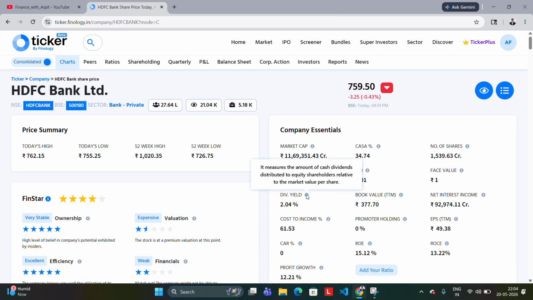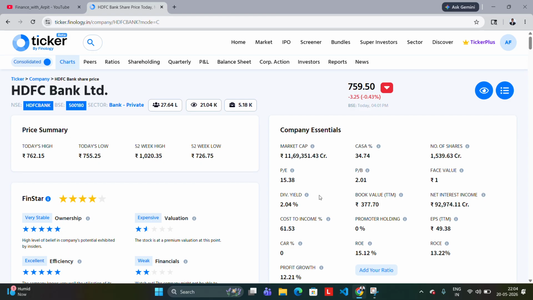Dividend yields are generally higher for banking stocks because they have a huge amount of profit and income from the interest on the loans that they give, the credit cards, all the other schemes, and all the maintenance charges. Once the bank is set up all over India or in its target region, they don't need much money to run their branches. So they usually give huge dividends.